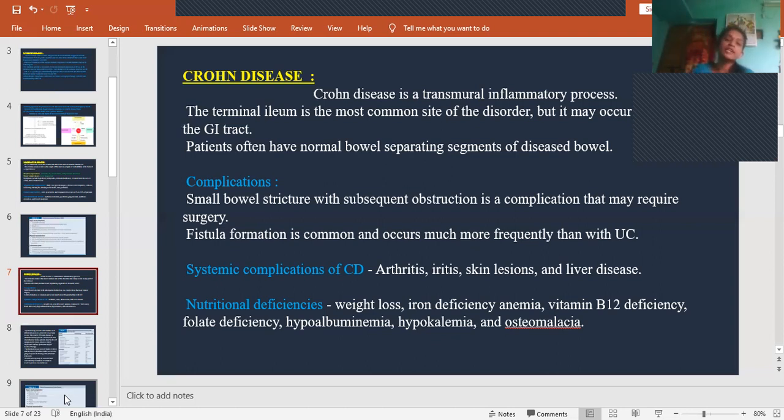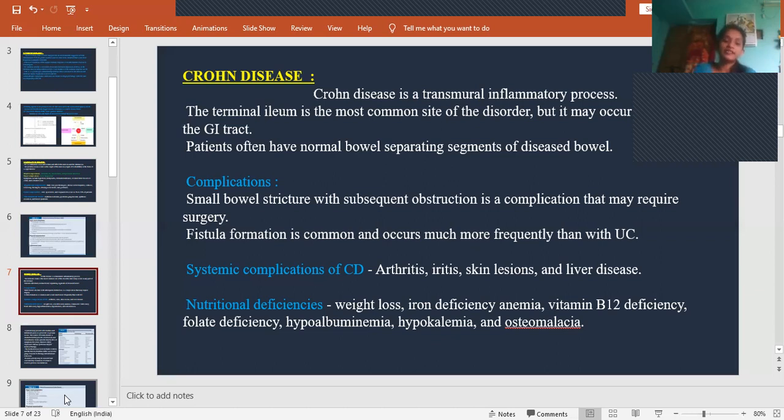And then systemic complications of chronic disease, including Crohn's disease, include arthritis, iritis, skin lesions, and liver disease. Because in this disease, it causes activation of inflammatory mediators. They not only affect these bowel walls, they also cause inflammation of other organs, leading to these kinds of complications.